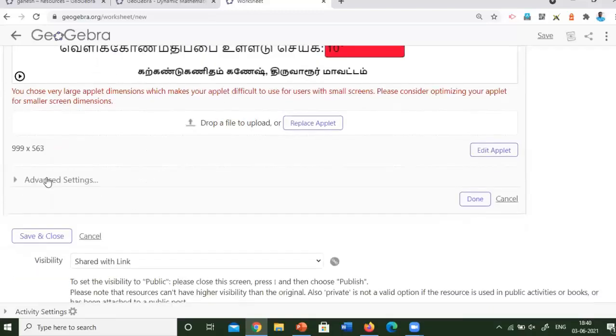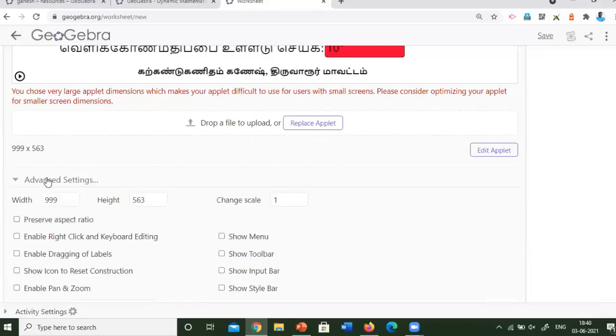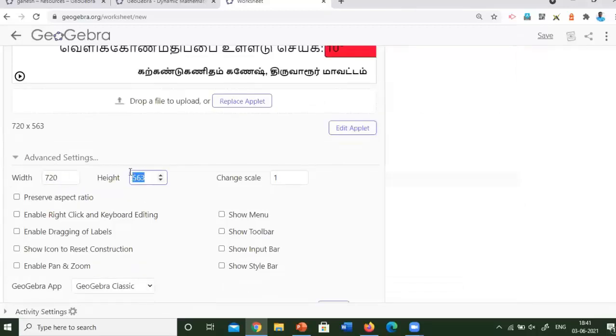So for that I will click the advanced settings. Here it will give us an opportunity to reduce its width and height. Preferably 720 and 480 will be suitable for every screen. So I will change it to 720 and 480.